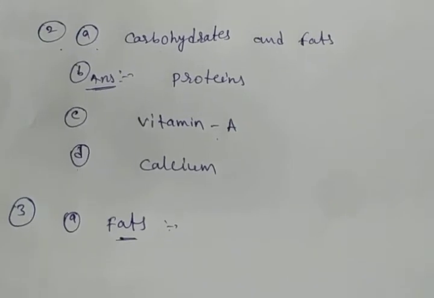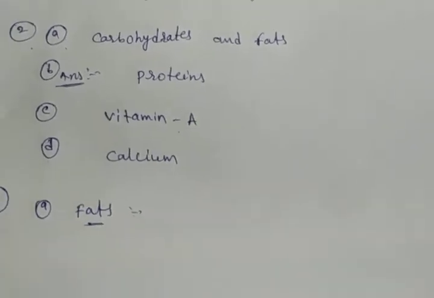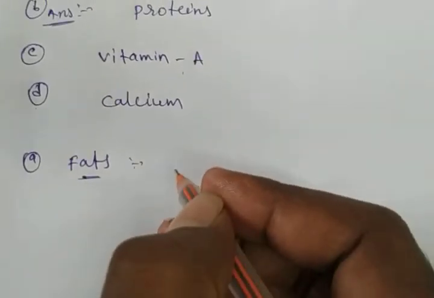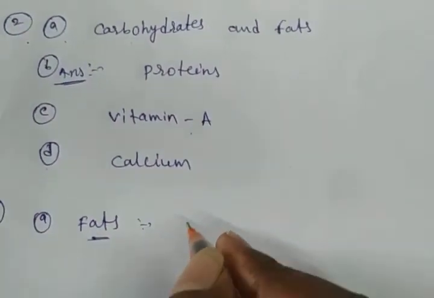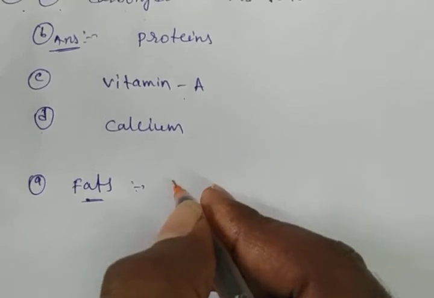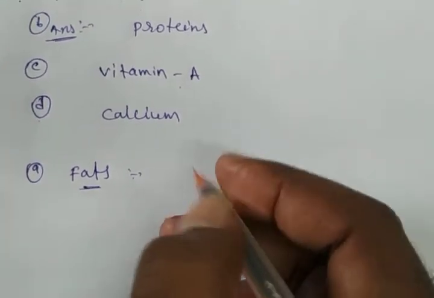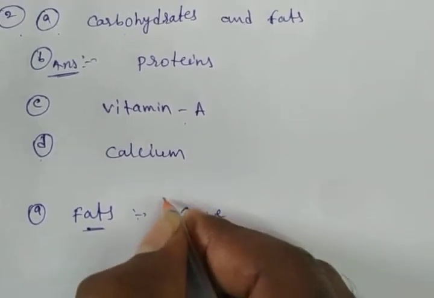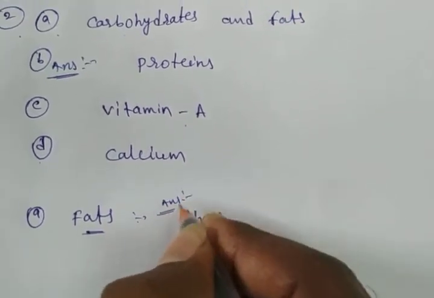Which food item has more fats? You can identify which food items and give the names of 2 food items containing more fats. Answer is ghee. ANS means answer.